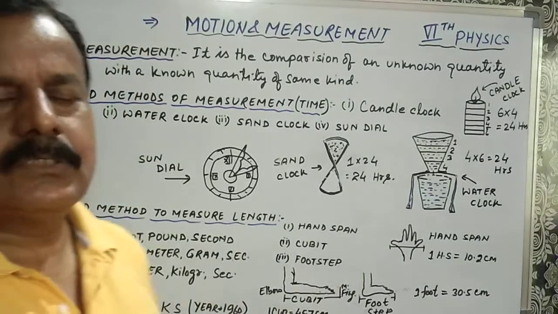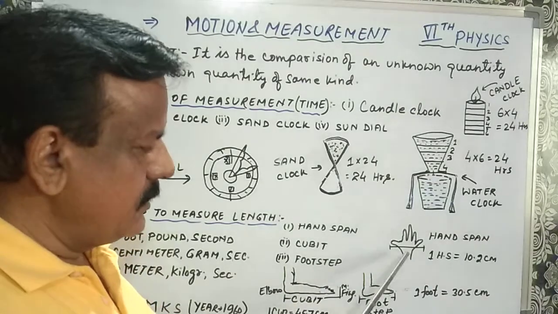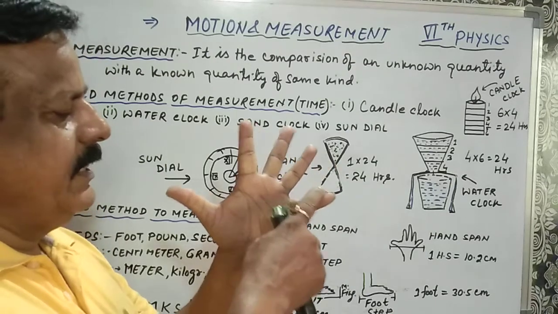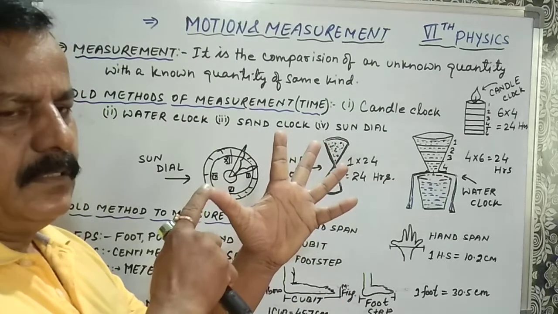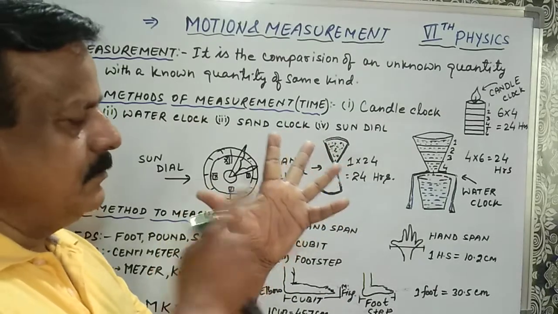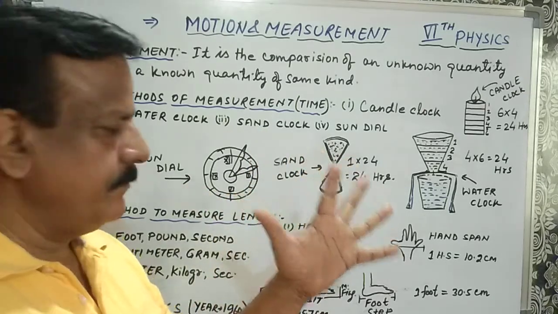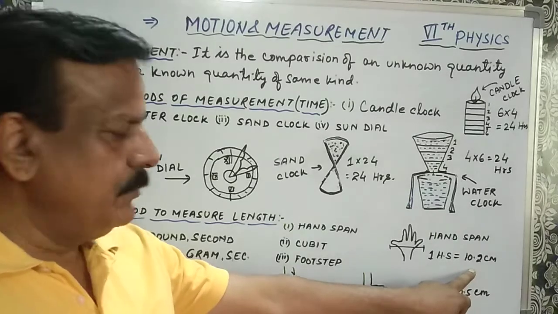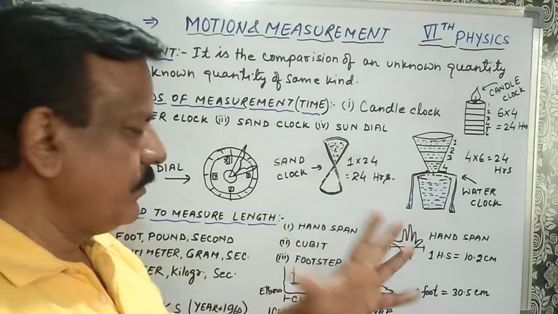Now the old methods of measure the length. It was hand span. You can see hand span. You have to spread your little finger and thumb, and this distance between top of the thumb and top of the middle finger, this is called one hand span. So one hand span is equal to almost 10.2 centimeter. Approx you can say it is 10 centimeter.